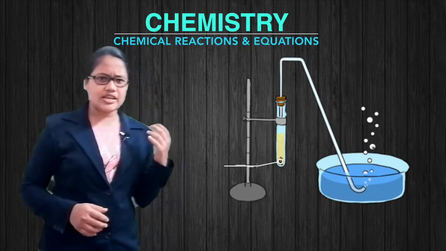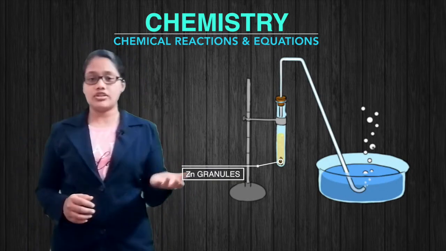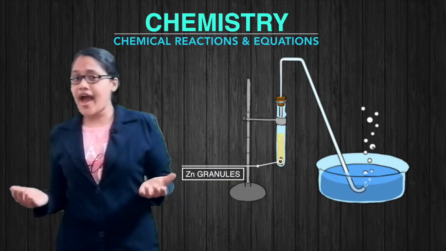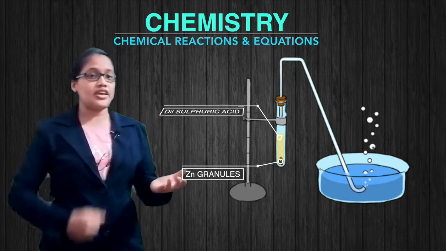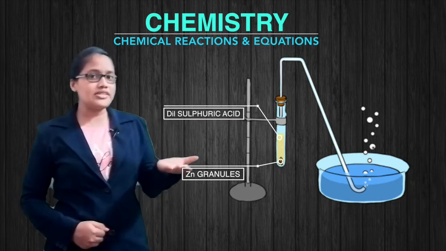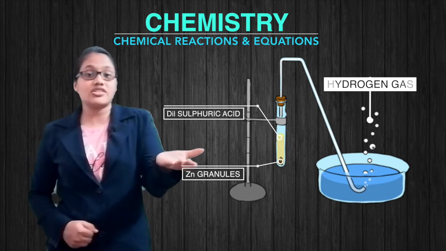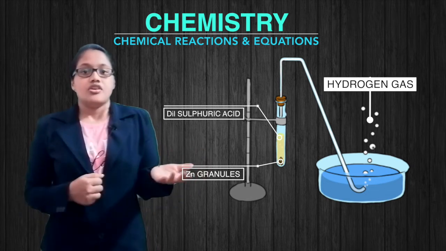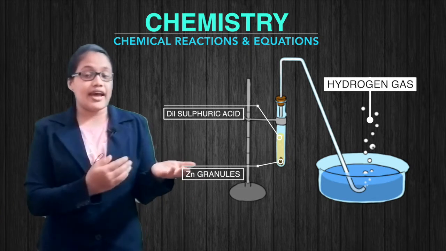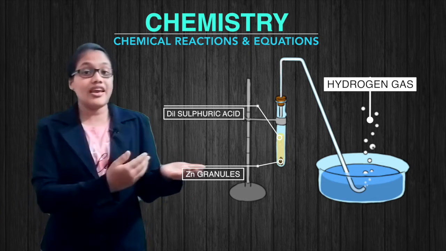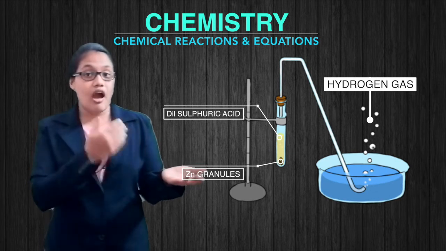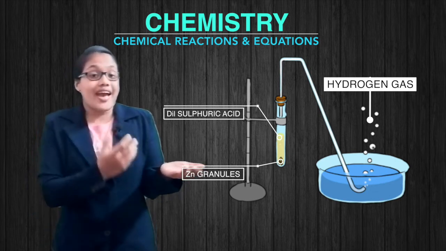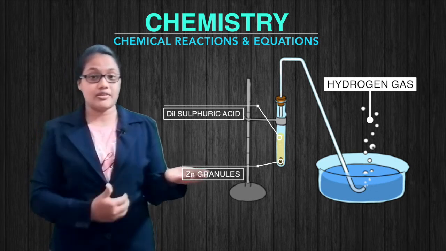If we take some zinc granules in a conical flask and add some dilute sulfuric acid into it, we will see bubbles of hydrogen gas coming from the solution. By seeing these bubbles coming out of the solution, we can say that a reaction is taking place.